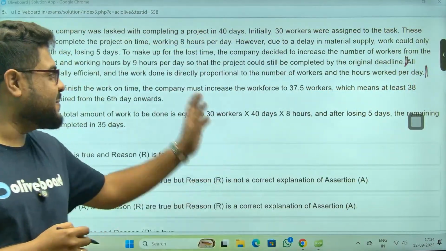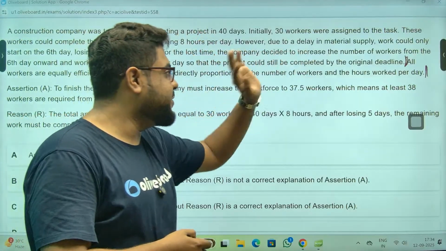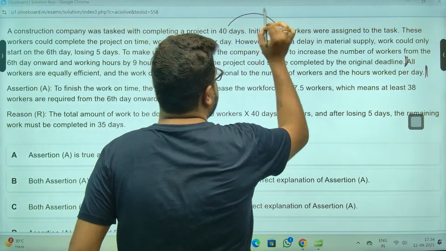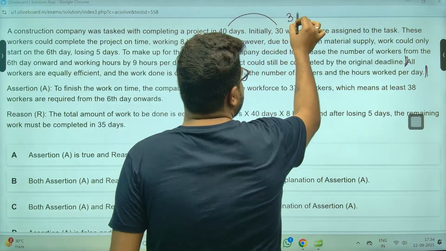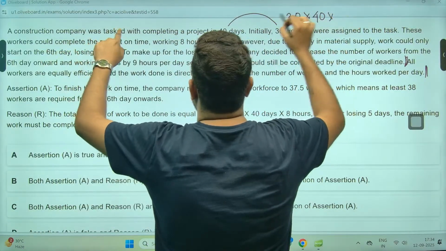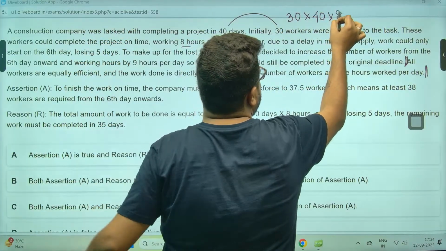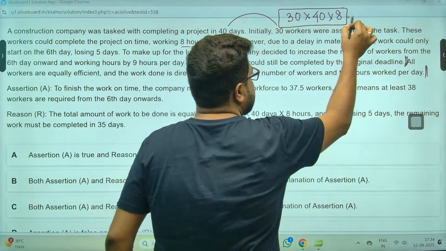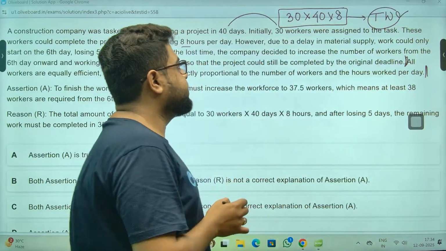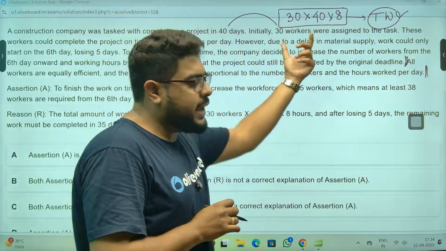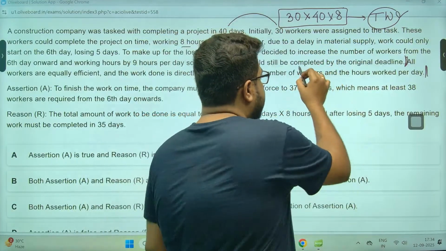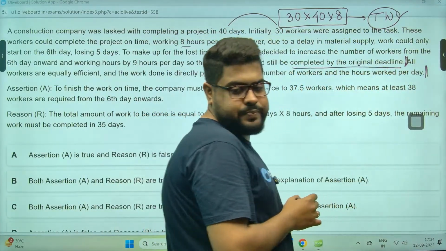ठीक है? These things already we know. Now, sir, what is the total work? 30 workers. They are taking 40 days into 8 hours per day. So this is the total work. Perfect. Now what happened? Due to 5 days we lost, the project still needs to be completed by the original deadline.